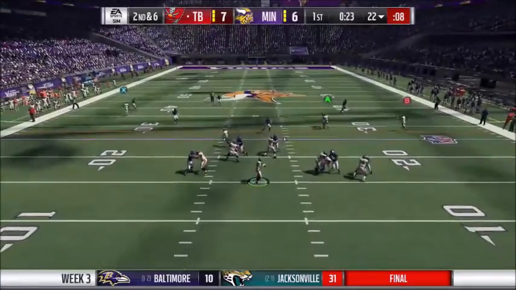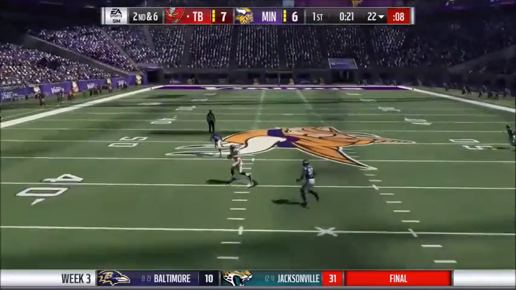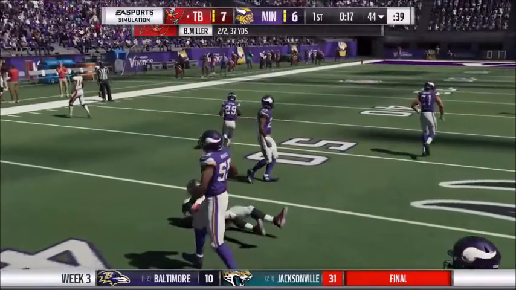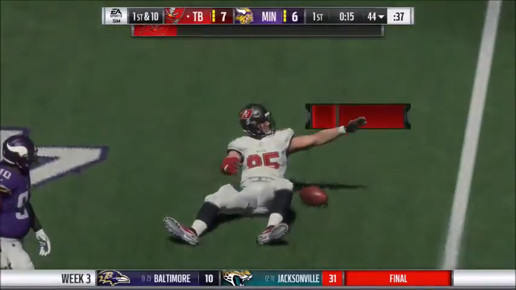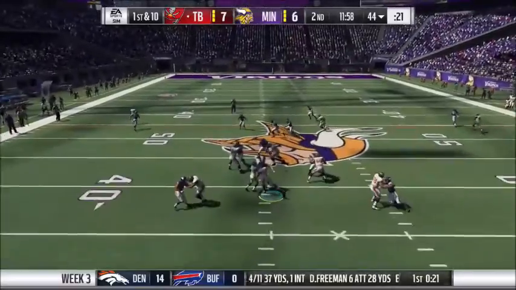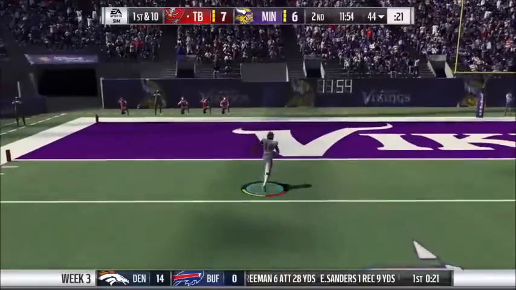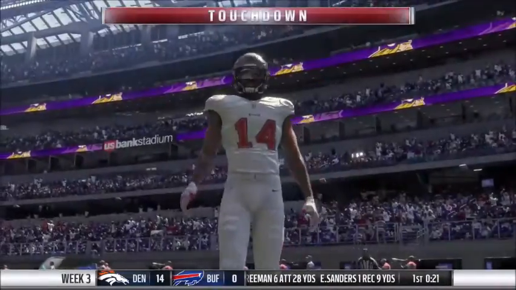So Miller is going to pass. And he throws it to George Kittle. And he trucks a safety. Kittle gets taken down at the 44-yard line. So Braxton Miller is going to pass. Throws it up to Stefon Diggs. And Stefon Diggs beats the corner. And Diggs is going to get an easy touchdown.